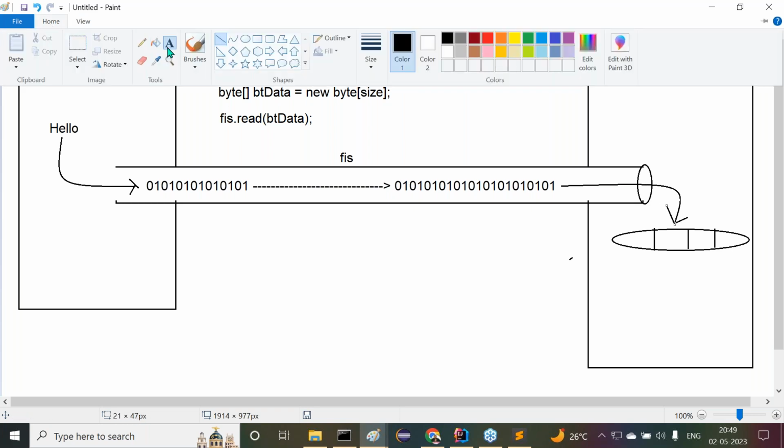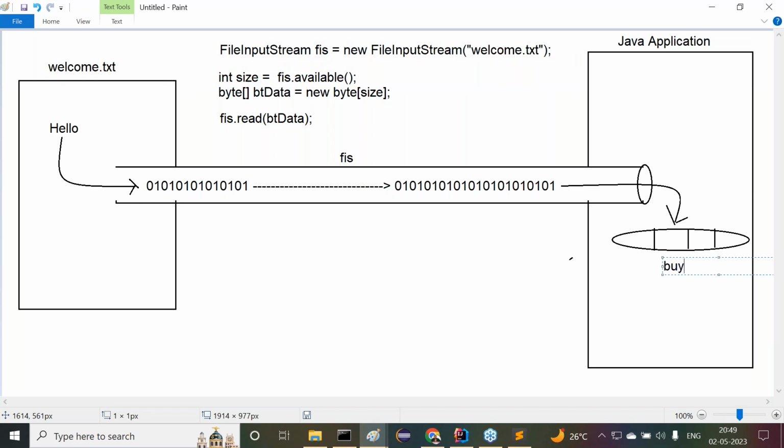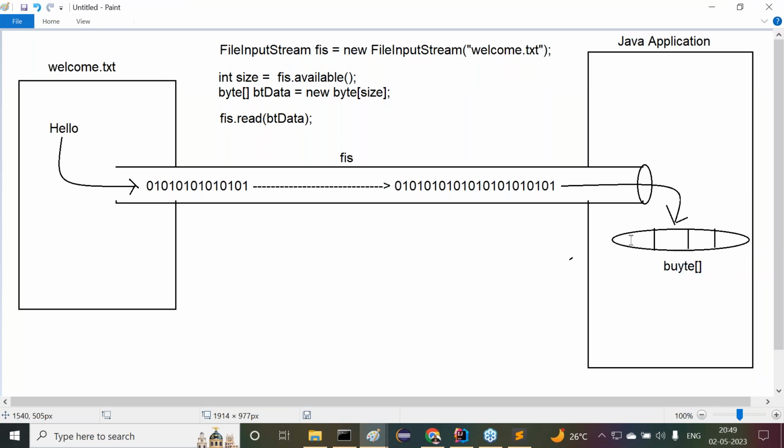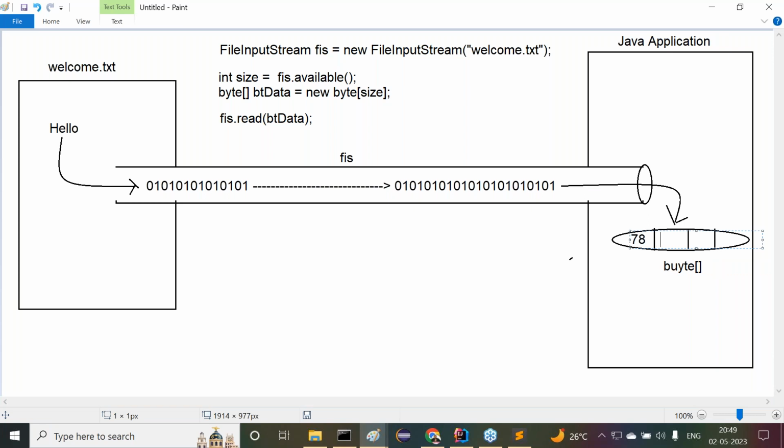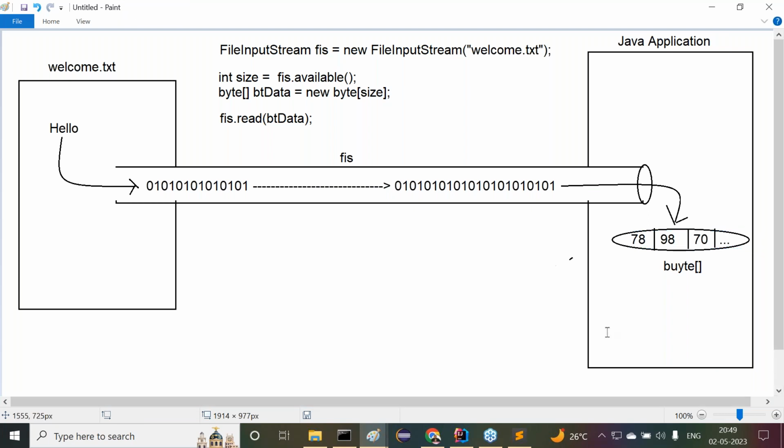This is the read operation. Here, what are we getting? A byte array. Whenever we are getting this byte array data, some values are automatically available. ASCII values only, not any other. But these are not the right ASCII values, I'm just giving them for namesake. Finally, the data is available in the form of a byte array.